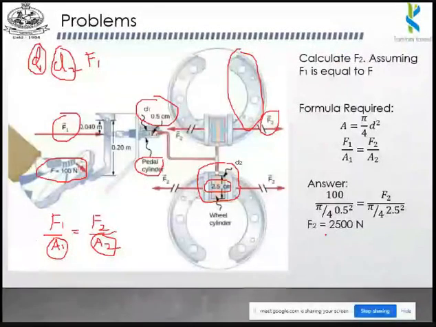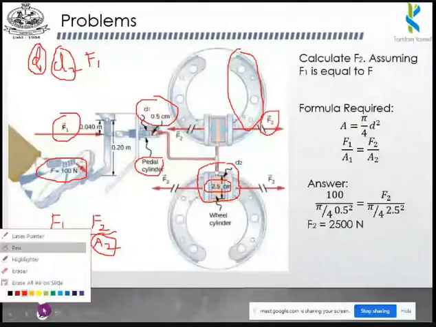Just look at the previous condition before solving this problem.